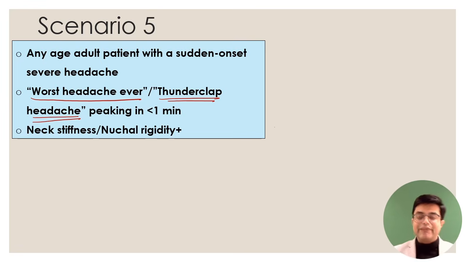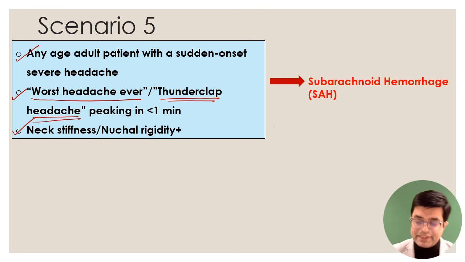And there will be, if you check, neck rigidity, neck stiffness, Kernig sign, Brudzinski sign. Signs of meningeal irritation will be present in the patient. So whenever you have thunderclap headache, adult patient, sudden onset, and nuchal rigidity present, the likely diagnosis is headache due to subarachnoid hemorrhage. Blood leaking into the subarachnoid space irritates the nerve fibers, it irritates the spinal nerve roots and produces neck rigidity, neck stiffness, meningeal signs being positive. Right? Subarachnoid hemorrhage, very important.